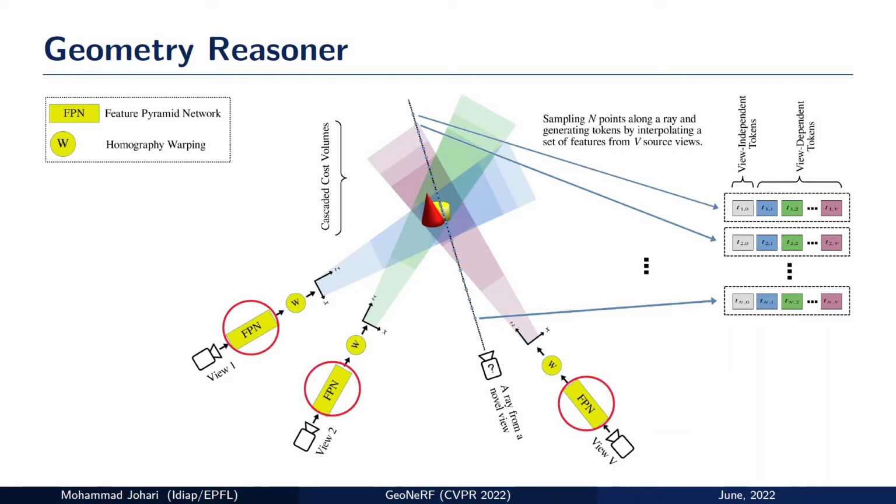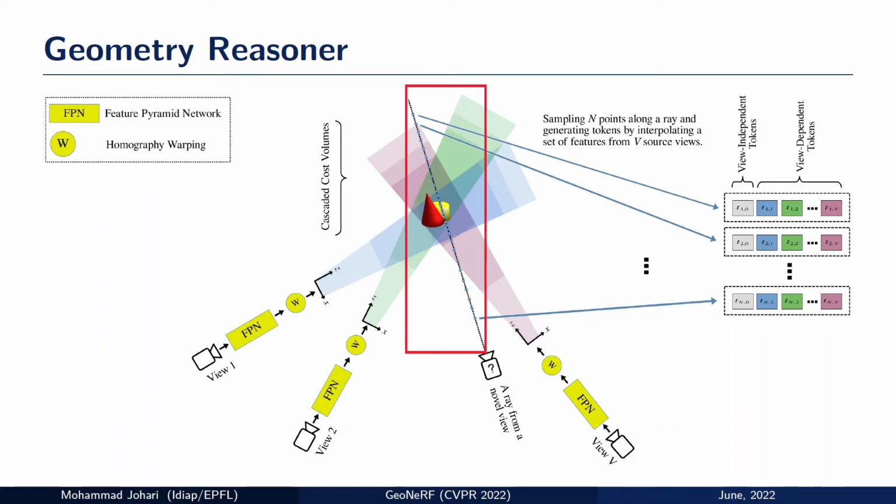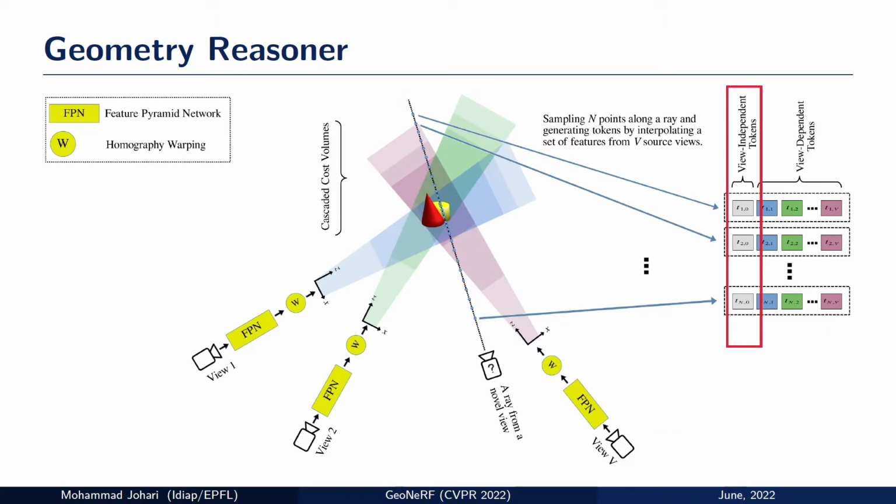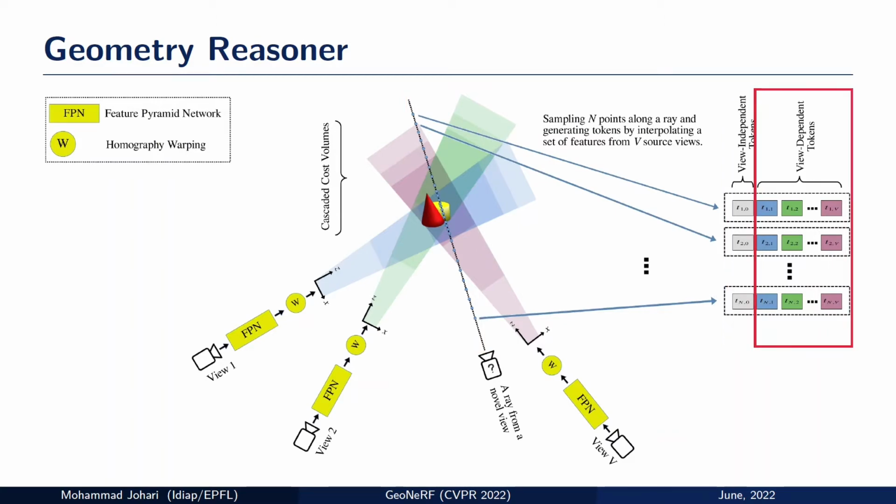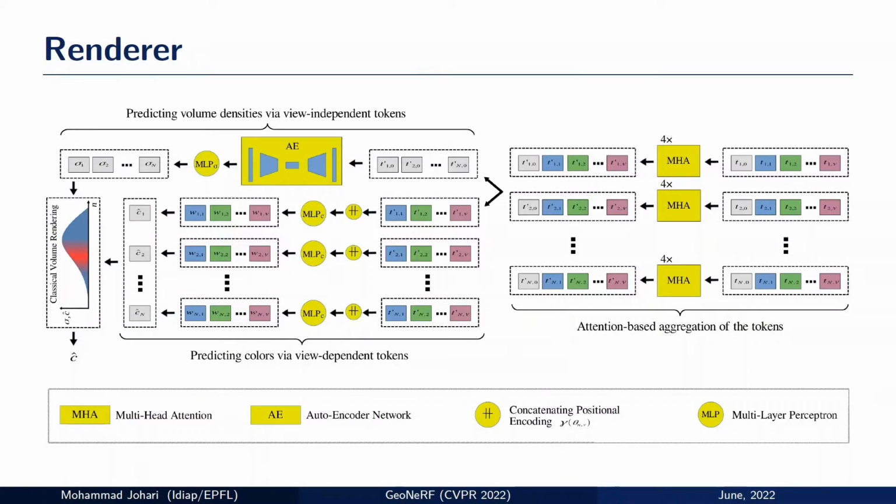We use FPN to extract 2D features. We then use warping techniques to construct cascaded cost volumes. And then for rendering a novel ray, we sample endpoints along the ray. And for each point, we extract one view-independent token and view-dependent tokens. The data in these tokens are aggregated with 4 multi-head self-attention layers. The resulting tokens are then divided into 2 separate paths.